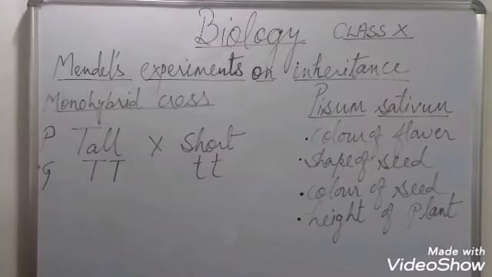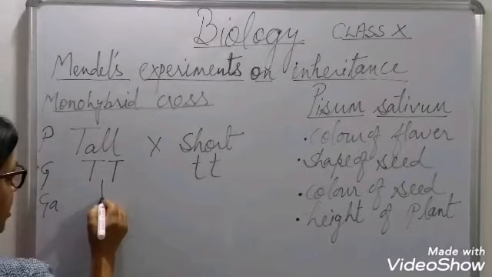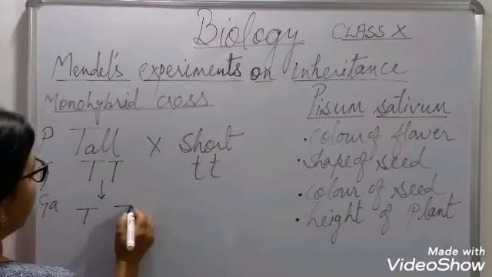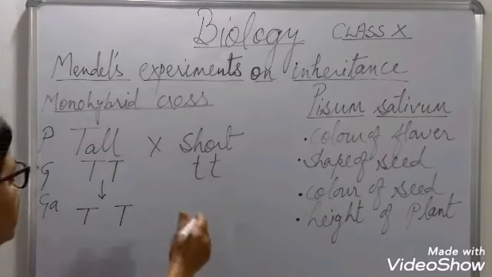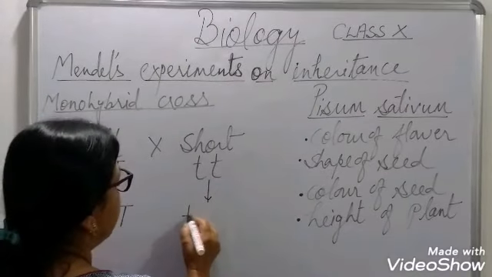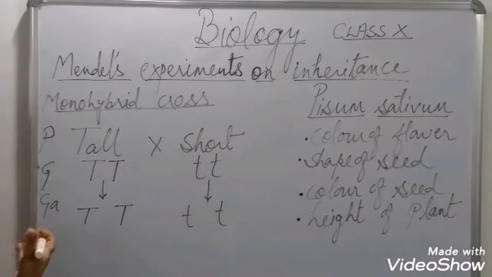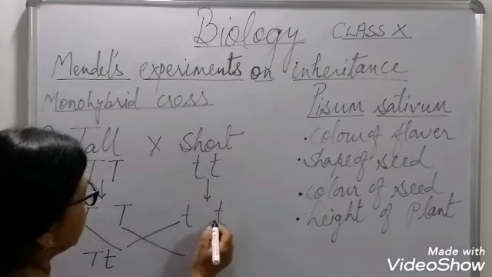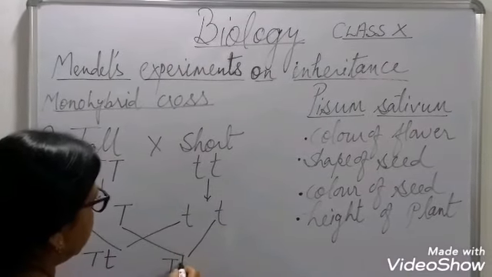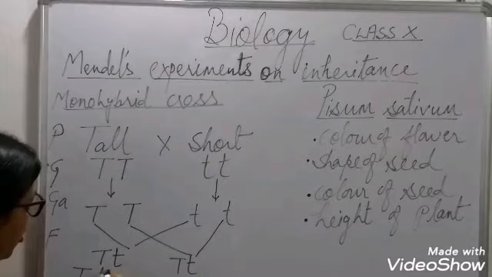Now, during sexual reproduction, you all know that gametes are formed. These gametes are T and T. They will get separated. At the time of formation of gametes, these factors or these genes will get separated. And here, these will be small t and small t. What will happen at the time of fertilization? Gametes will fuse together. So this T will fuse with T to form the combination Tt, and this with another T will form the combination Tt. This is genotype. And the phenotype will be tall.